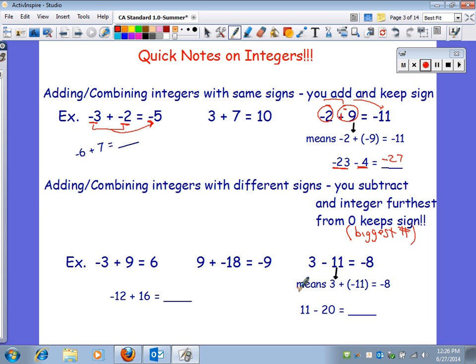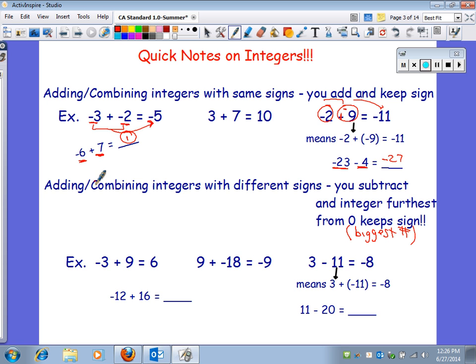Now, we don't use biggest numbers because positives are always bigger than negatives, but whichever one has the biggest digit, the largest digit is going to keep the sign. So if this is a -6 plus a +7, you're going to subtract those and get a 1. The one that has a bigger digit is a 6 or a 7. A 7 has a bigger digit, and it's positive, so it's a +1. So 1 would be your answer there.